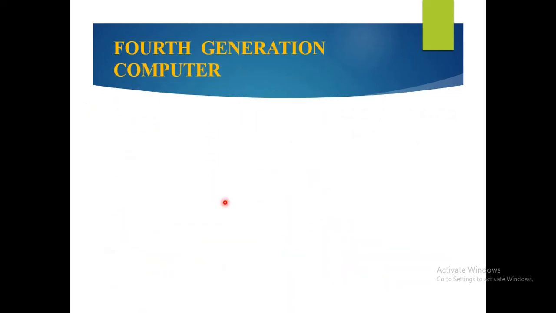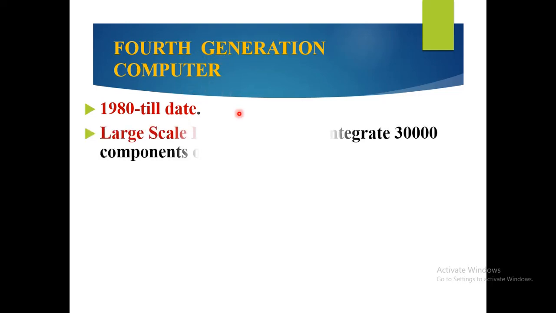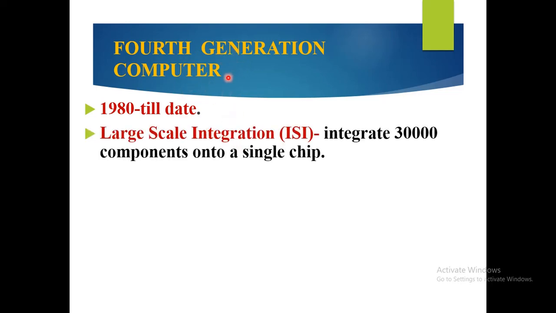Now, next, the fourth generation computer. The fourth generation computer is used from the year 1980 till date, so we are still using fourth generation computers now. In the fourth generation computer there is the development of large scale integration, or LSI.